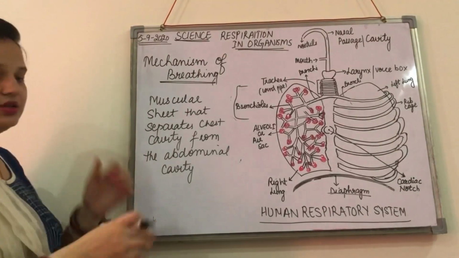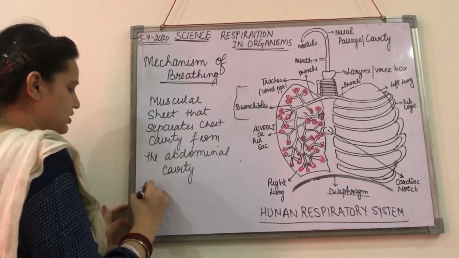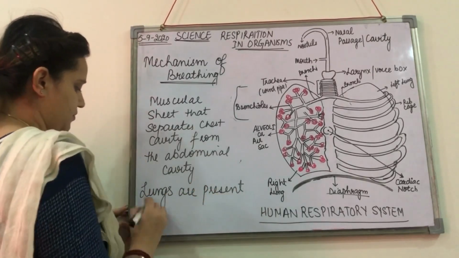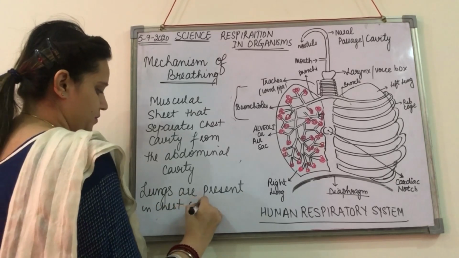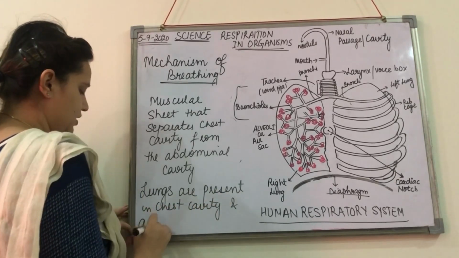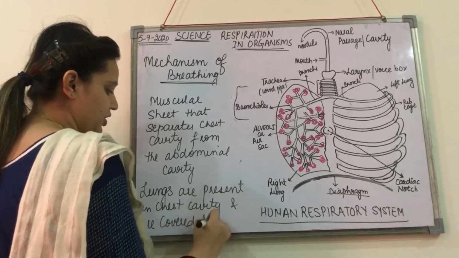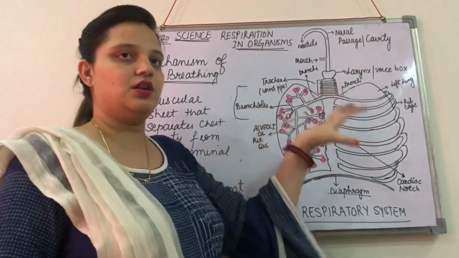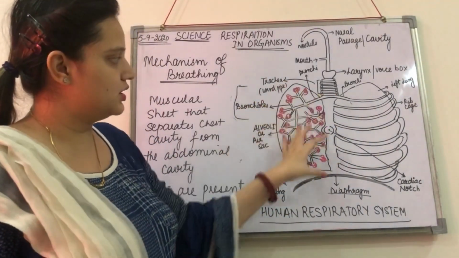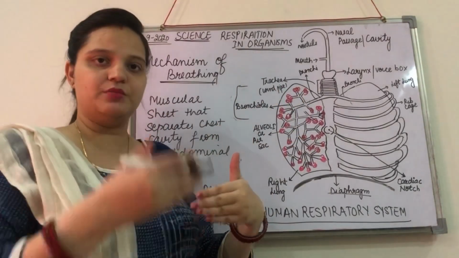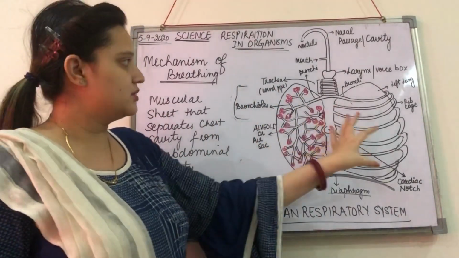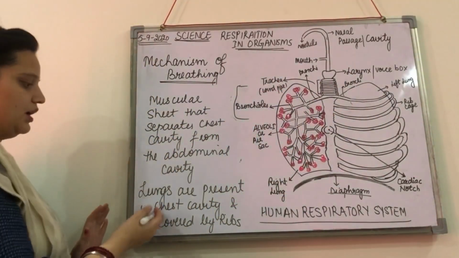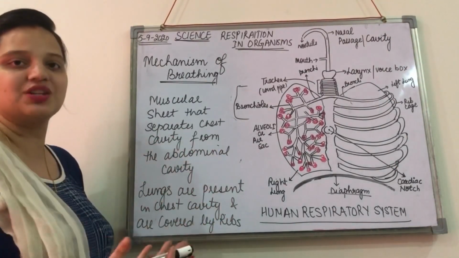The lungs are present in the chest cavity and they are covered by ribs. Here I have shown you both the internal and the external structure of the lungs. This is the internal part, where the lungs contain the bronchi, bronchioles and alveoli. And this is the outer part, where I am showing the lungs covered with the rib cage. So lungs and the ribs form the chest cavity.